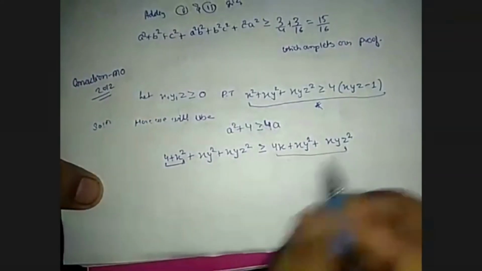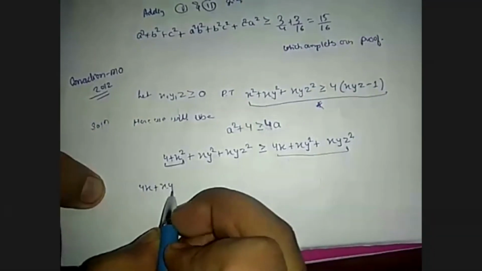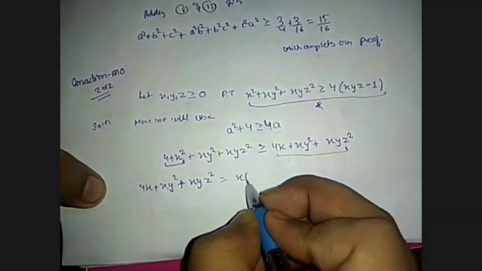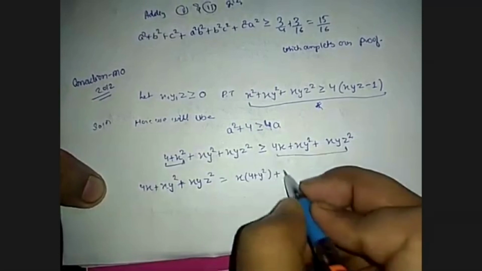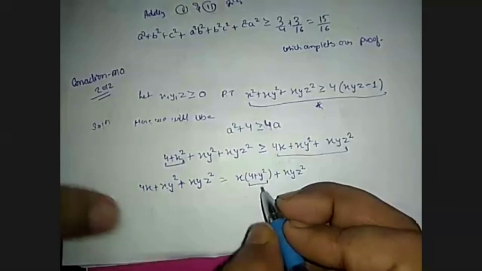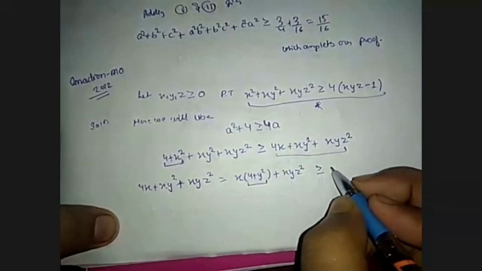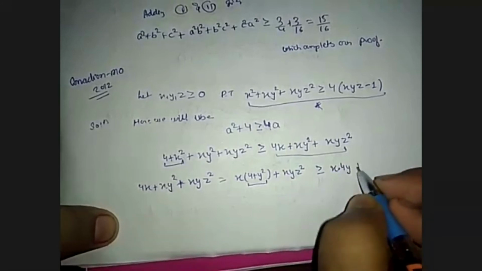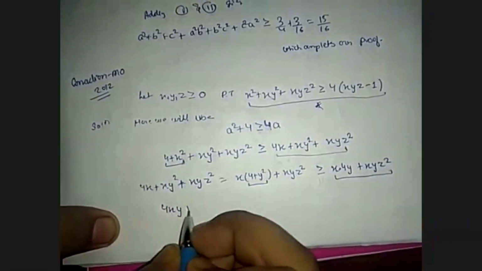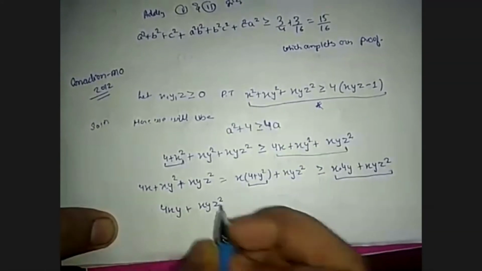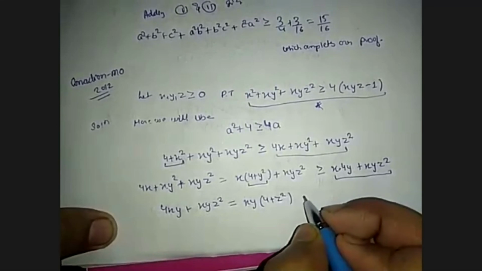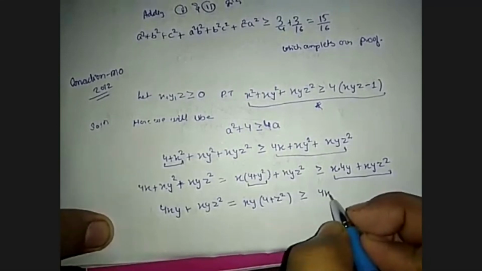Now rewriting this, 4x plus xy square plus xyz square is equal to x into 4 plus y square plus xyz square. And now applying AM-GM on 4 plus y square, it is greater than or equal to x into 4y plus xyz square. Now rewriting this, 4xy plus xyz square is equal to xy into 4 plus z square, which is greater than or equal to 4xyz.